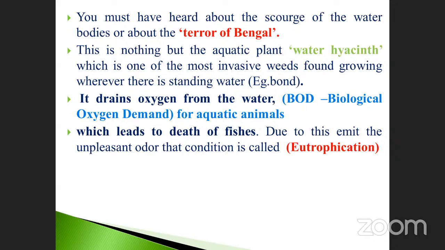The required oxygen is not available to the aquatic animals, which leads to the death of the fishes. Due to this, it emits an unpleasant odor. That condition is called eutrophication. These four points are very, very important.